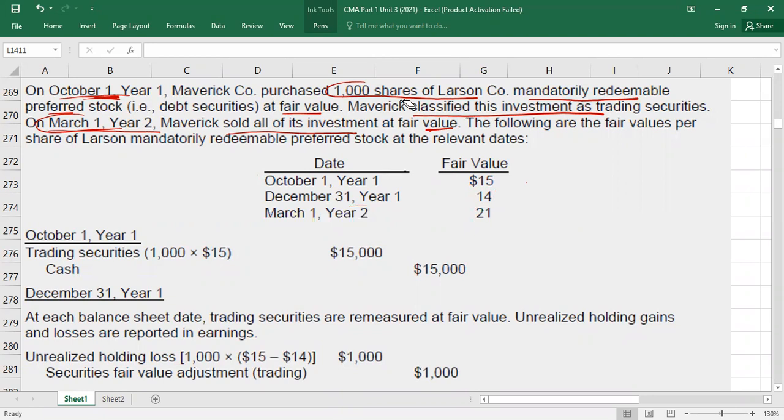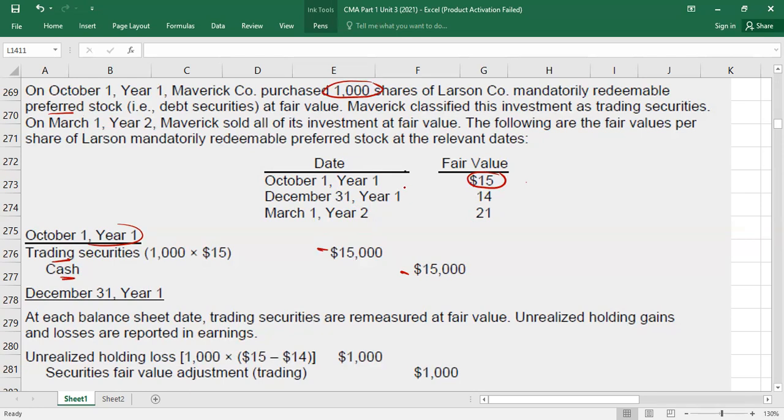First of all, you have to decide two things. We are sitting on October 1, year 1, which is the date of purchase. You purchased how many stocks? Preferred stocks, 1,000. What was the value? 15. So you will debit the investment, say trading securities, and credit cash of 15,000.